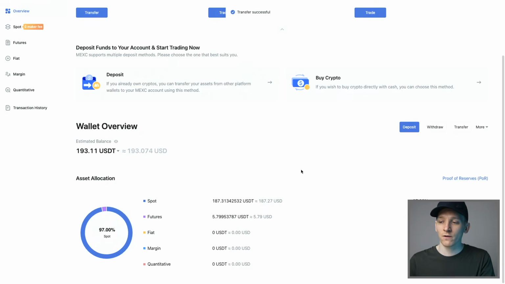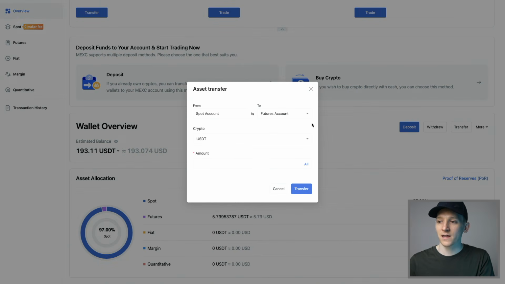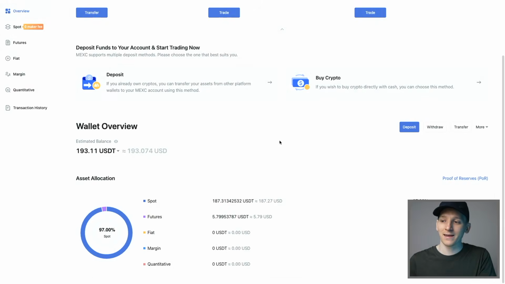That's an internal transfer, so that's not going to cost anything, and it's just immediate. It just shuffles the assets from your spot into your futures account. And of course you can reverse that if you have some profits from futures and you want to take it out to spot and then withdraw. You just switch that around and transfer it from futures back into spot.